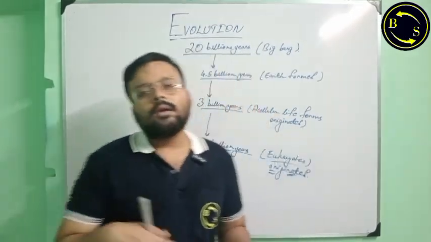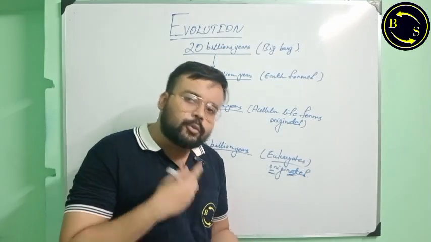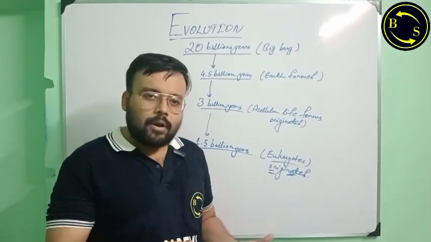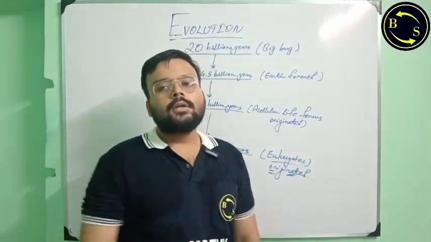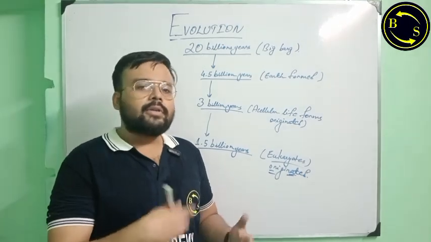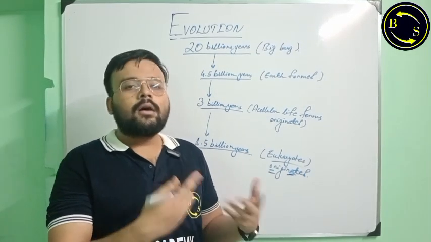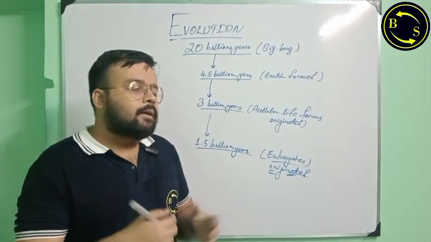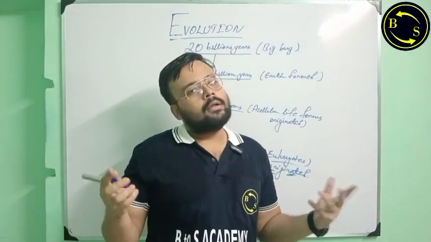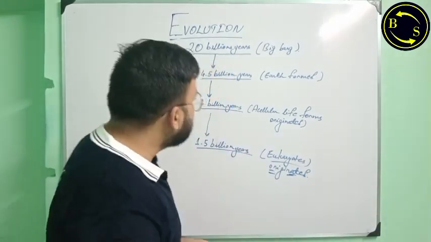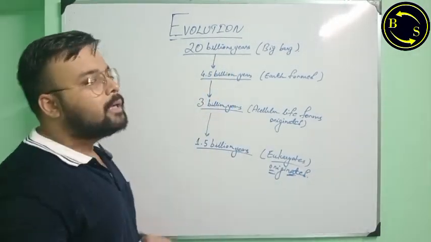They gradually evolved as the Earth also changed its topography, its geography, its geology. They also evolved keeping pace with the changes in the climate on Earth, and they gave rise to all modern living organisms. This is known as the theory of panspermia.